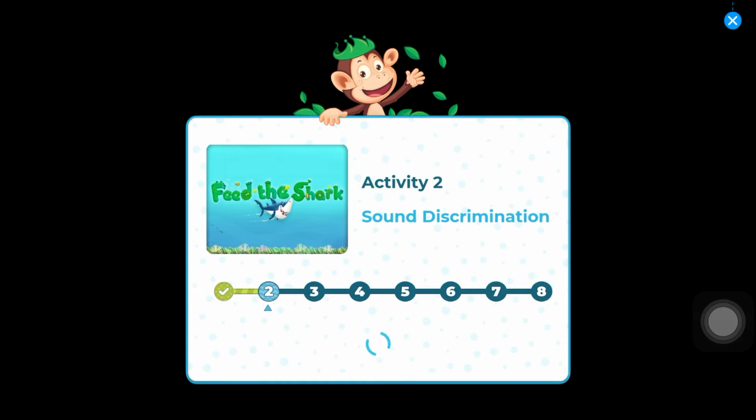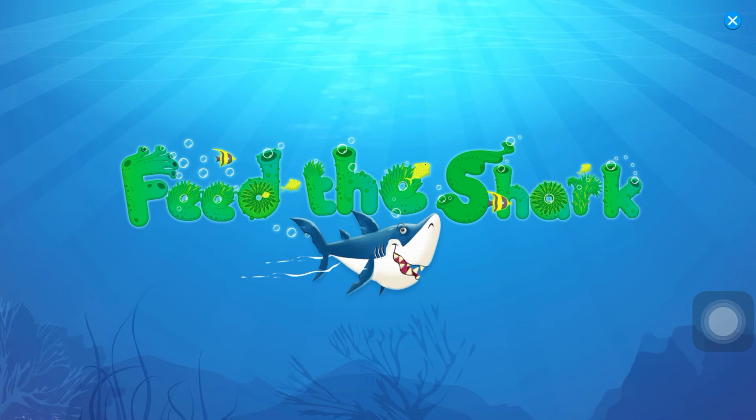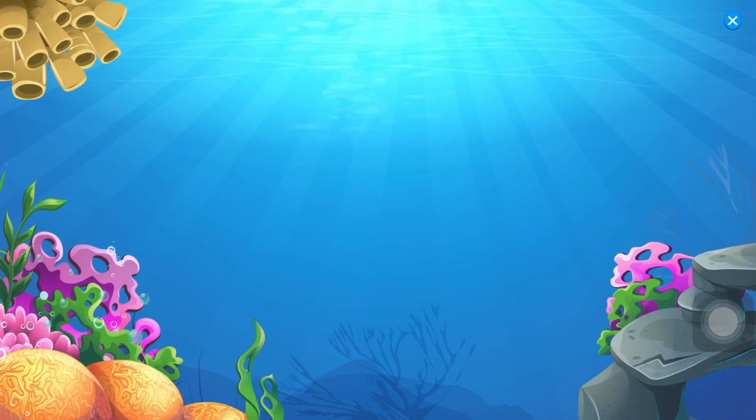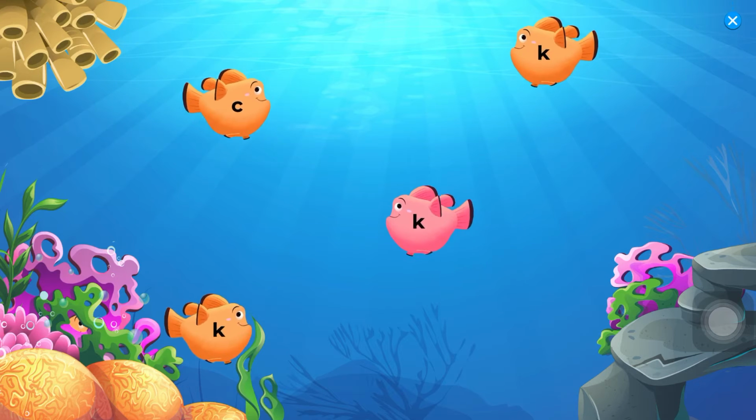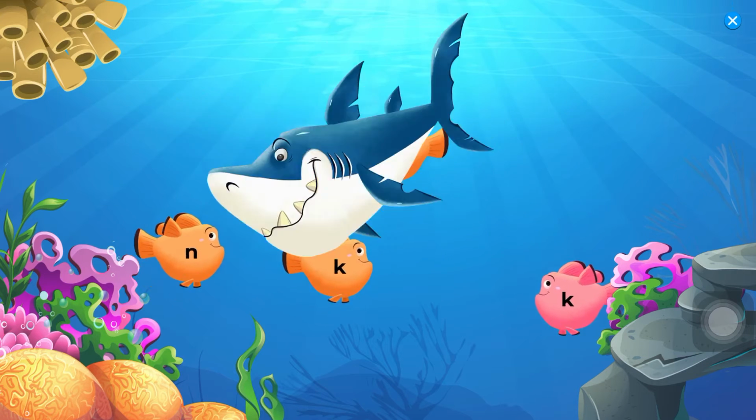Activity 2. Sound discrimination. Feed the shark. Tap on the fish with the word. Tap on the fish with the word.